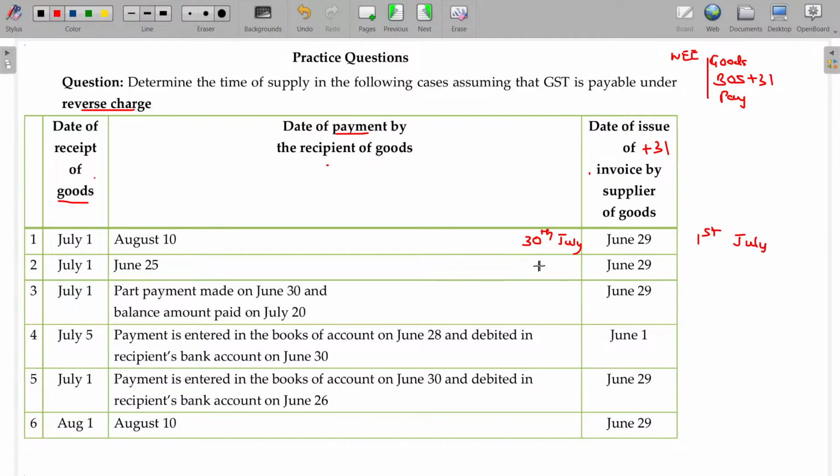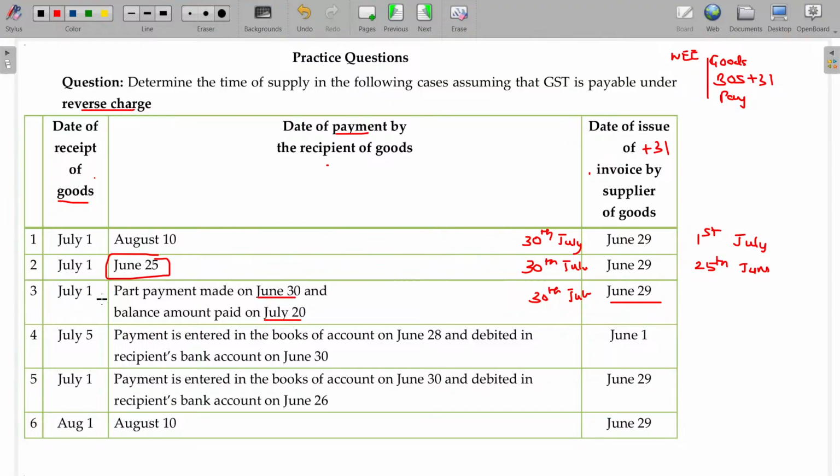Next, June 29 means it is also 30th July. So among the 3, 25th June will be the date. June 29th means it is 30th July. Here, part payment is made on June 30 and the balance on July 20.